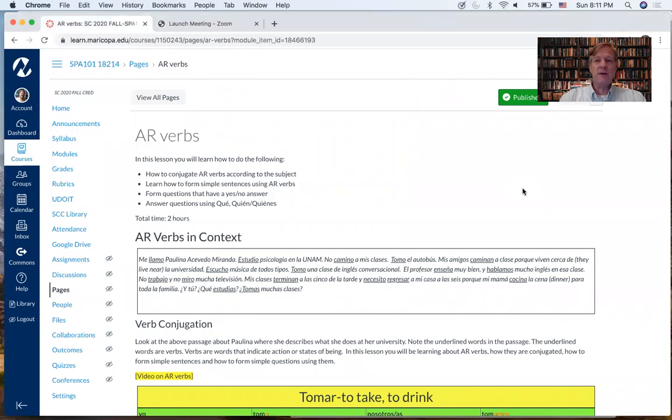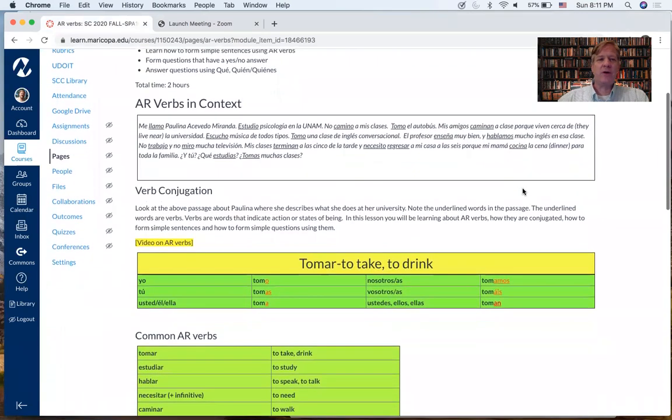Hola clase. Today we will be looking at AR verbs, some examples of AR verbs, and also how to conjugate them into the 6 grammatical persons in Spanish. Let's take a look at this introductory paragraph.